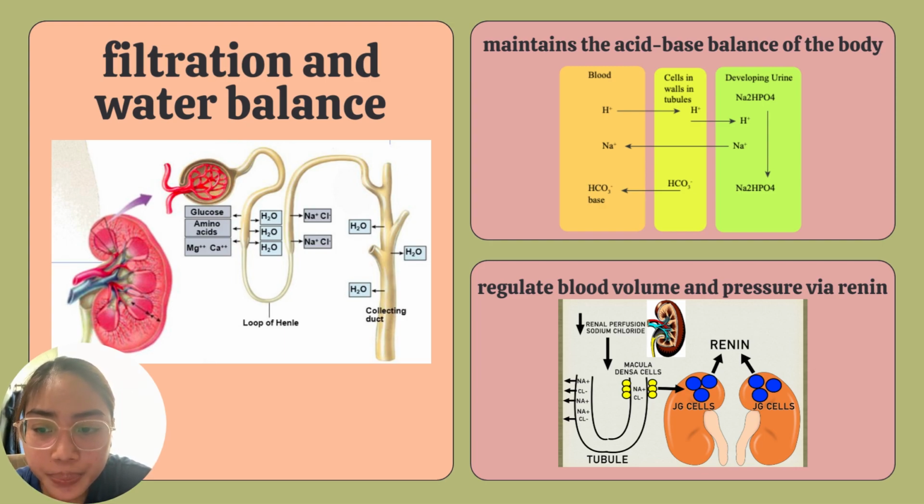And additionally, the urogenital system also helps regulate blood volume and pressure by producing the hormone renin. We can see here in the picture it's courtesy of the JGC or JG cells found in the kidneys. So they play a role in producing the hormone renin, which activates a cascade of reactions that ultimately increases blood pressure.